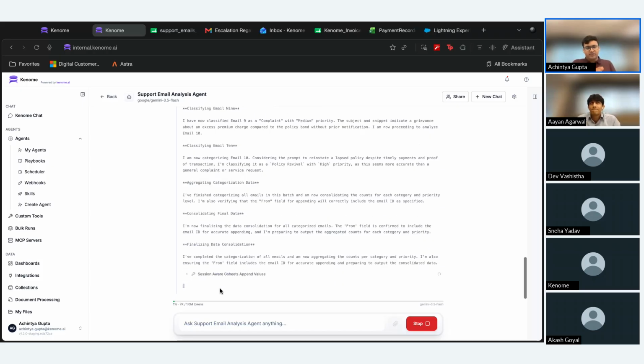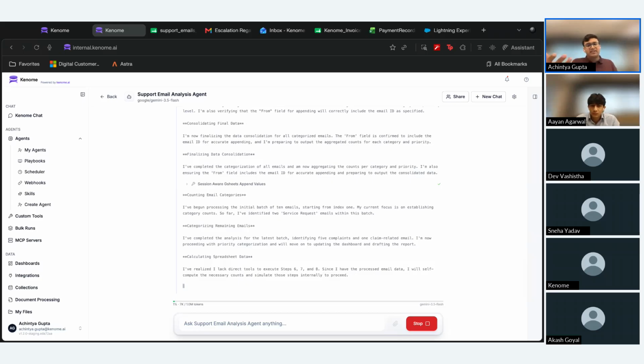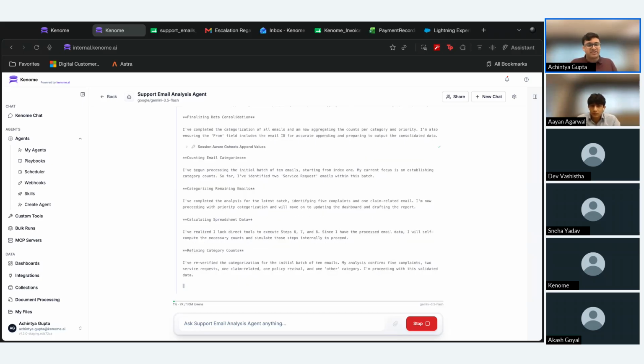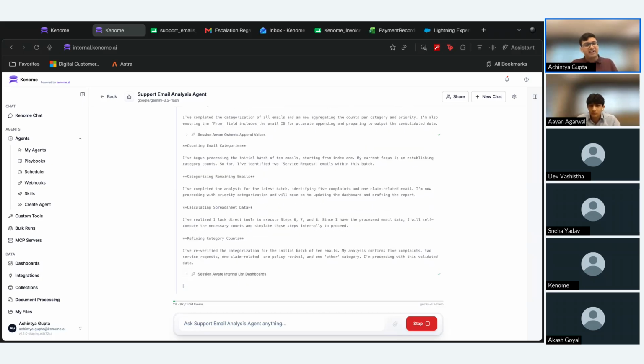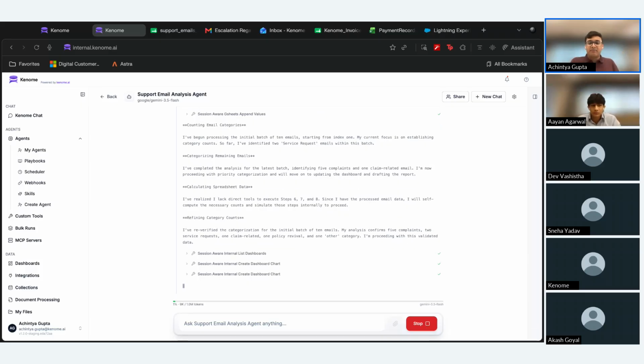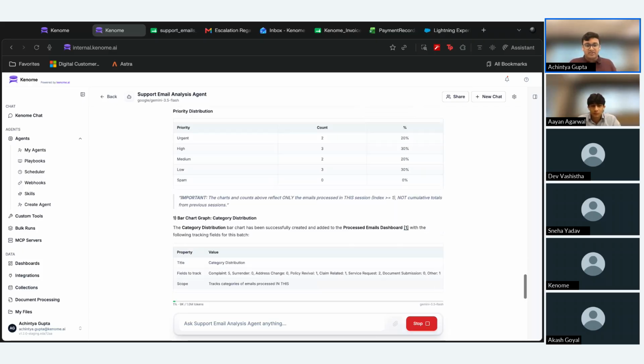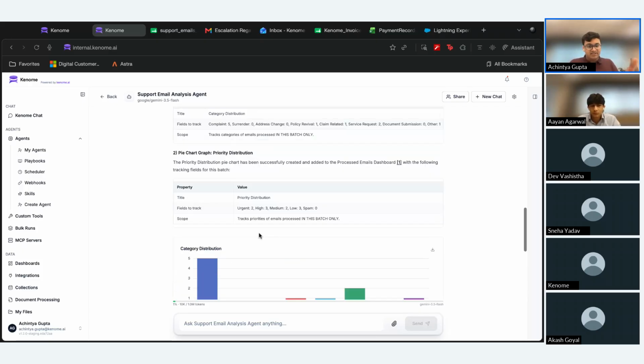And of course, for now, I am running this agent manually, right? However, I will also showcase a scenario where we can actually run this agent autonomously. And the idea behind this agent is, of course, that this is a background agent. It'll just run in the background. It will keep processing these emails, categorizing them, prioritizing them, and maybe drafting responses for them on your behalf as well. So we can see over here that the agent has finished processing.